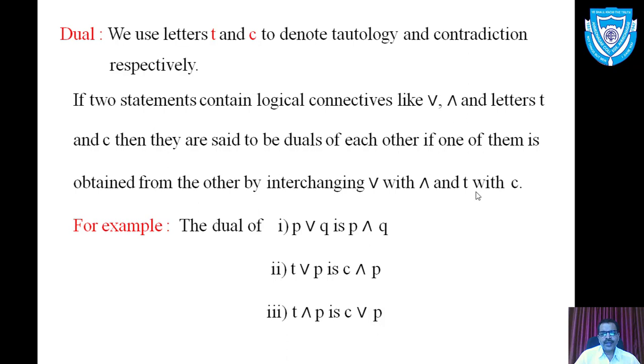We don't have to make the change anywhere else in the statement pattern. Only 4 changes we have to remember. Replace or by and, and by or, T by C, and C by T. Rest of the part we have to carry as it is. Keep in mind. Move to the third example. T and P. To obtain the dual of this statement pattern, replace T by C and and by or. So the dual is C or P.